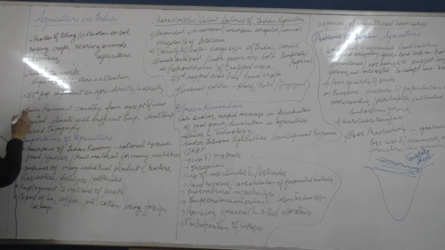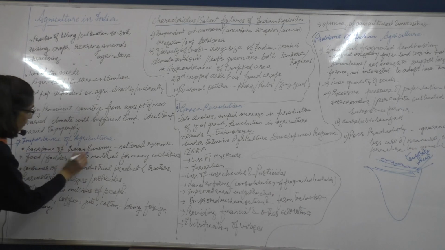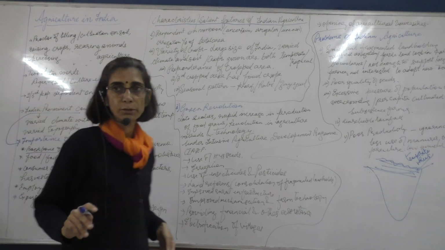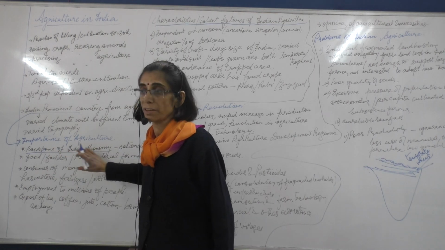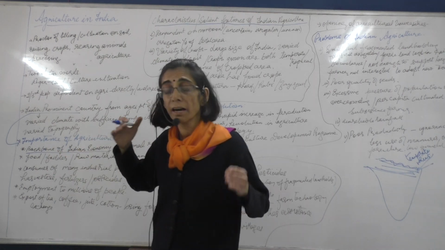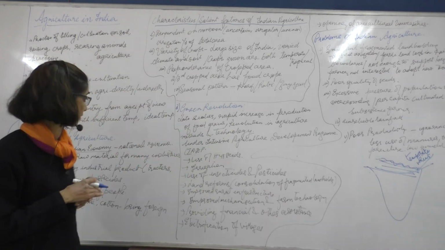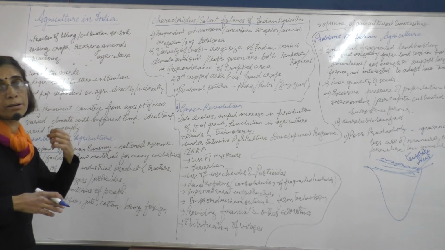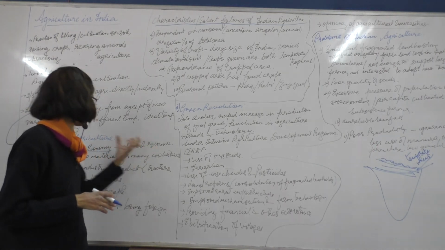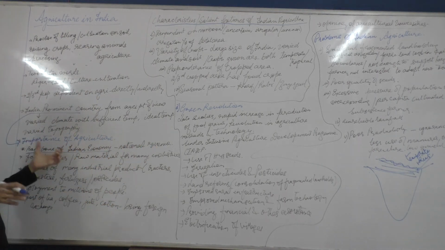And when we say it's a prominent country, we need to know what role it plays in the economy of the country. So when we try to understand that, you need to know first and foremost that agriculture is the backbone of the Indian economy. That means a large part of our national revenue, the national income generated by the country, comes from agriculture. So it forms the backbone of the Indian economy.